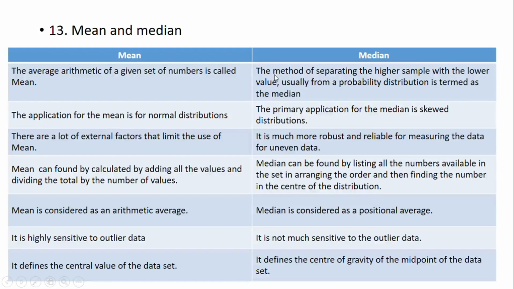Median is the method of separating higher sample values from the lower values. Primary application of median is skewed distribution. It is more robust and reliable for measuring uneven data. Median can be found by listing all numbers available. Median is considered as a positional average. It is not much sensitive to outlier data. It defines the center of gravity or midpoint of the data set.